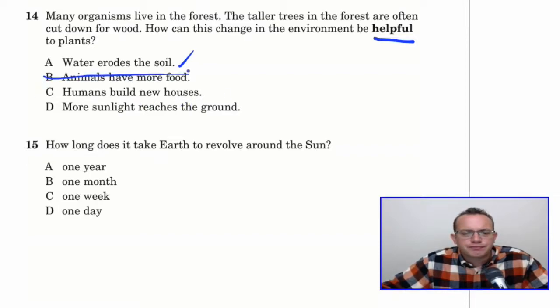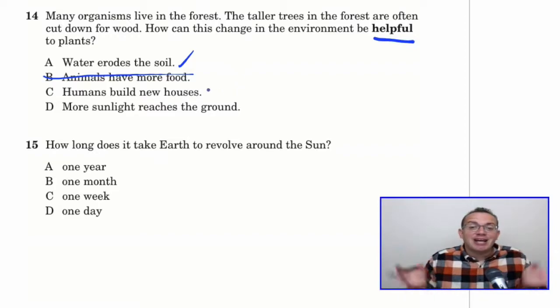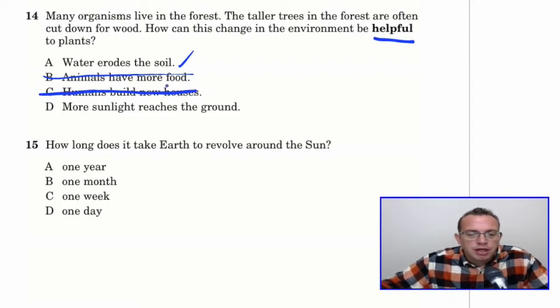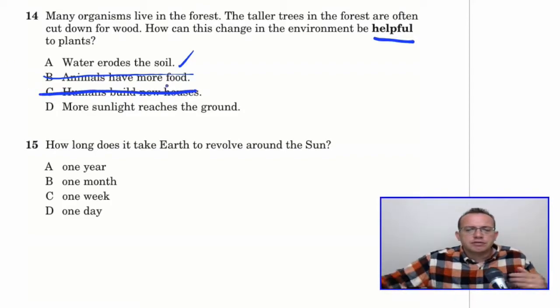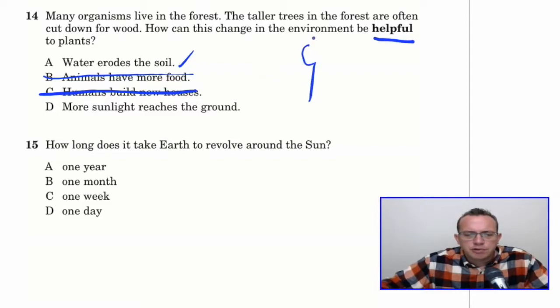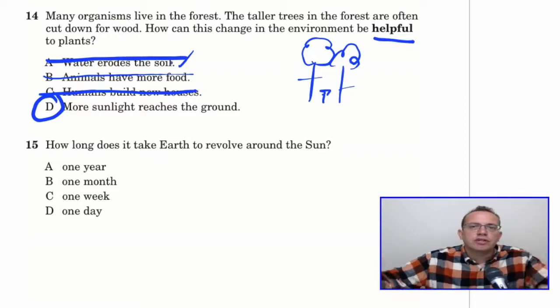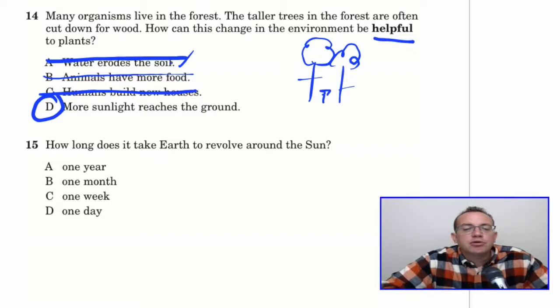So that's out. Humans build new houses. Humans building houses does not help plants, right? It takes away their habitat. That is out. And there's more sunlight reaches the ground. So if there's big trees blocking all the sunlight and they get cut down, our little plant might get more sunlight. Yeah, that makes a lot of sense. Makes more sense than our first answer. We're going to go with D, making more sunlight reach the ground. Let's move on to number 15.